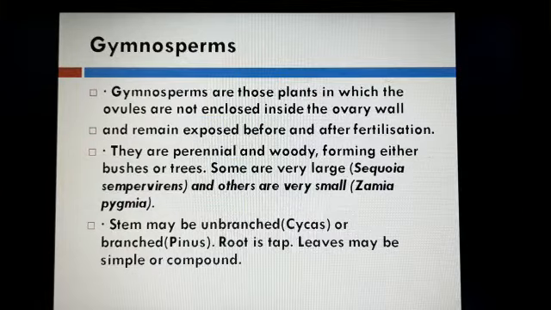Some are very large. Sequoia is a very large gymnosperm plant, and others are very small, like Zamia pygmaea. Stem may be unbranched, as in Cycas, or branched, as in Pinus. Root is a taproot and leaves may be simple or compound, of two types, scale leaves and foliage leaves.